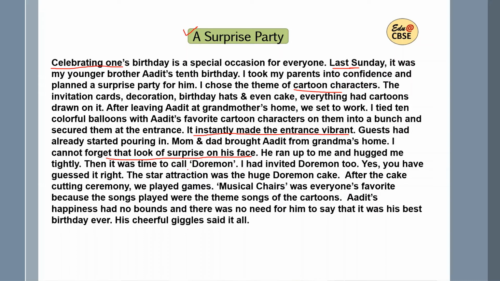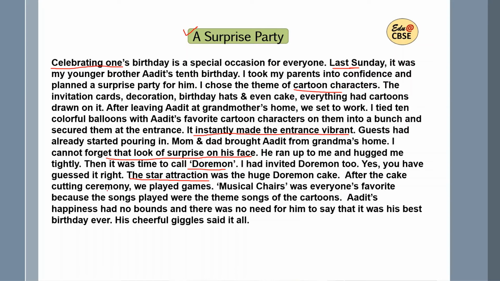Then it was time to call Doraemon. I had invited Doraemon too. Yes, you guessed it right. The star attraction was the huge Doraemon cake. So again, use words like this, star attraction. It doesn't make your paragraph monotonous and boring.